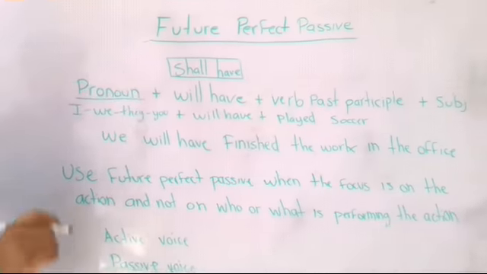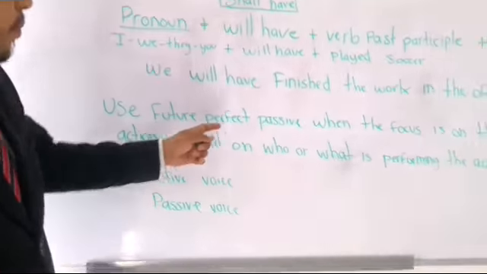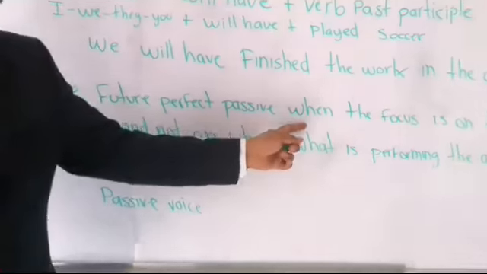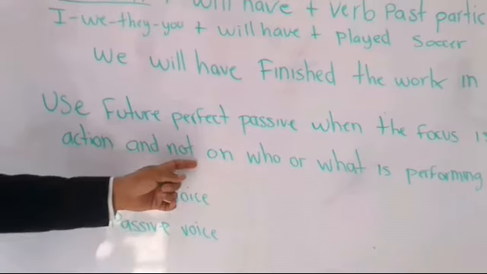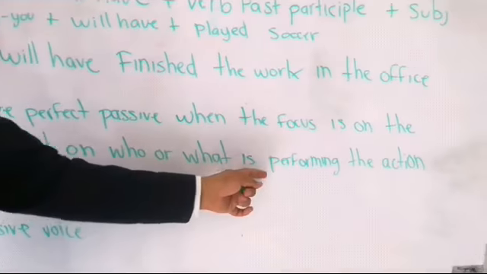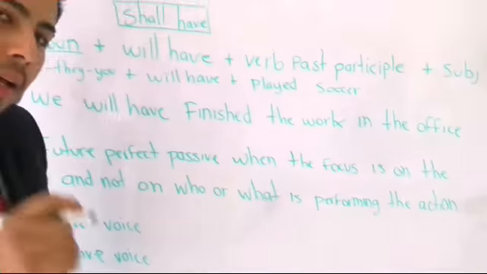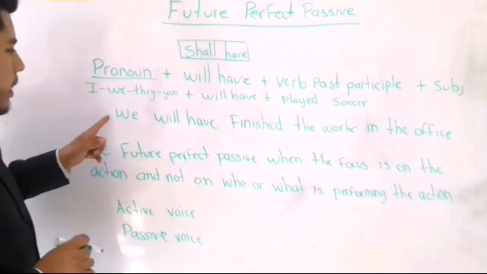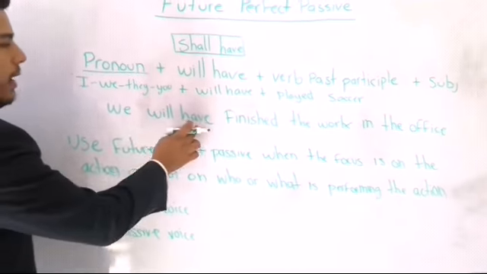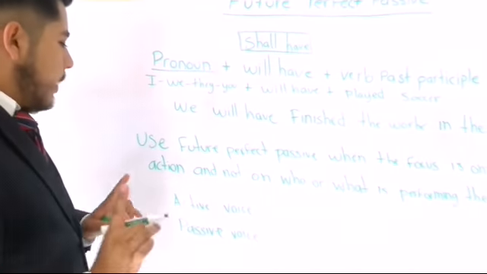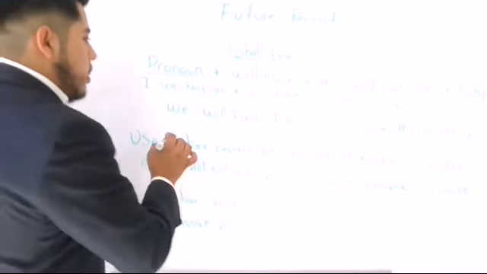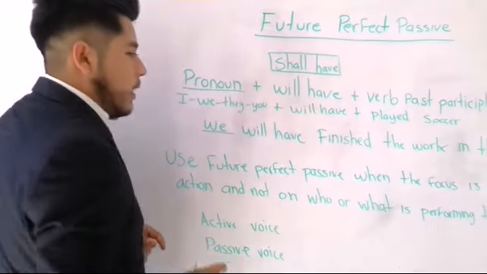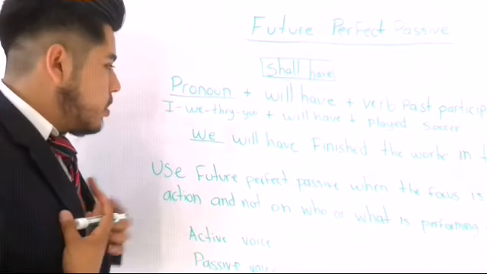Okay, guys? Now, we use the future perfect passive when the focus is on an action and not on who or what is performing the action. Let me give you an example. We will have finished the work in the office. Here, we have an active voice because we is the person doing the action.